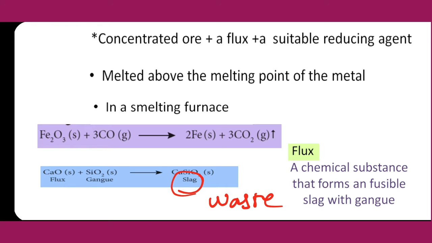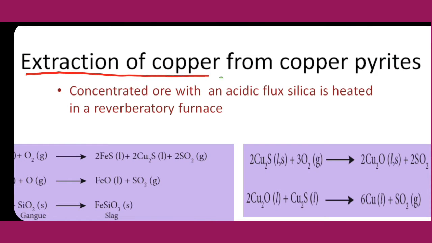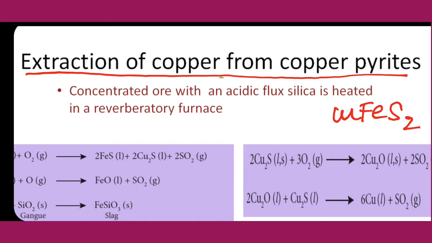One more example is given, extraction of copper from copper pyrite. Copper is extracted from copper pyrite, whose formula is CuFeS2.